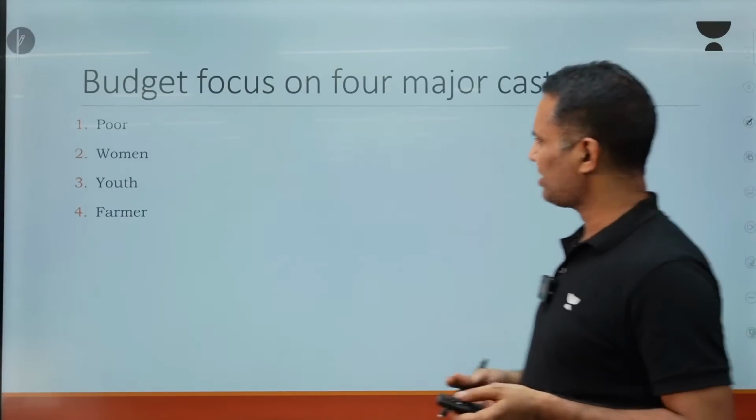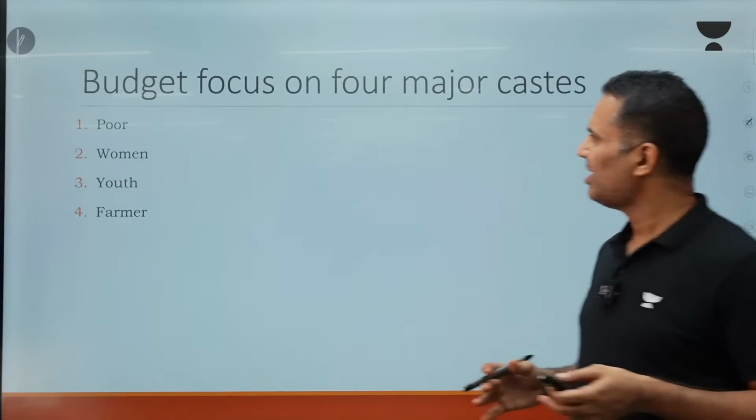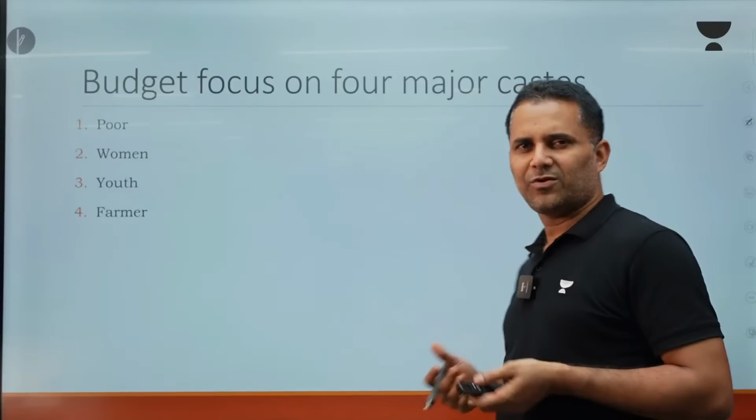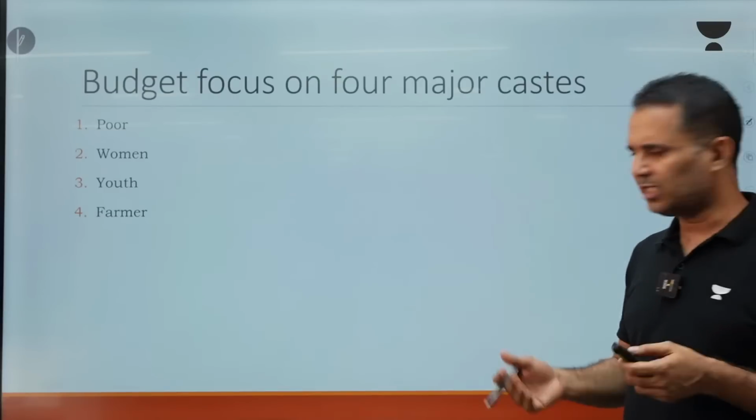So as you know, our Prime Minister always says that there are only 4 castes in India, and those 4 castes are basically poor, women, youth and farmers. So again, the same thing has been reiterated in this budget.